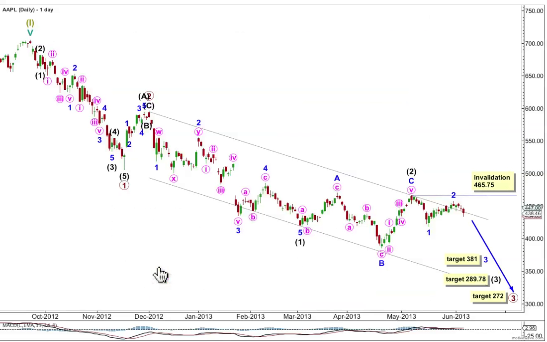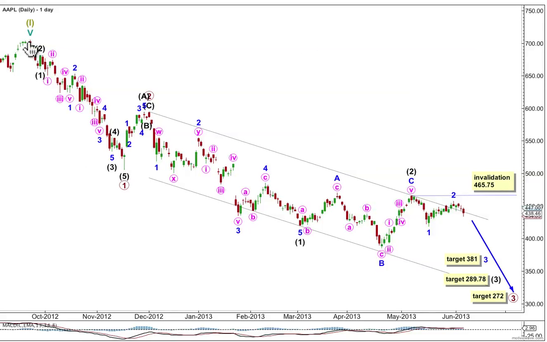In my last analysis for Apple, I expected some downwards movement for the last 3 days. That's exactly what we've got. So far, the wave count remains valid and it's got a reasonably typical look. This is the all-time high for Apple, and I'm seeing this as the end of a supercycle first wave structure. And down to the downside, we have a second wave correction at supercycle degree, and we're probably still within cycle wave A, considering how long this has taken.